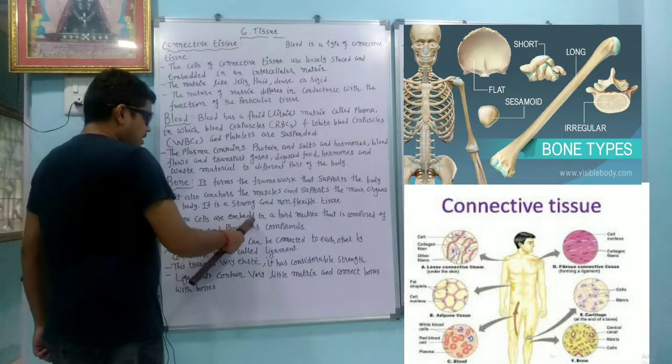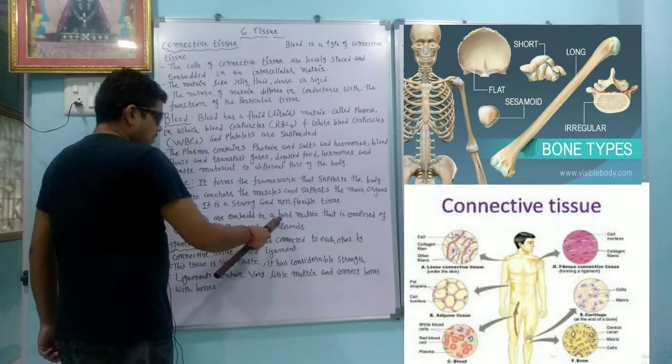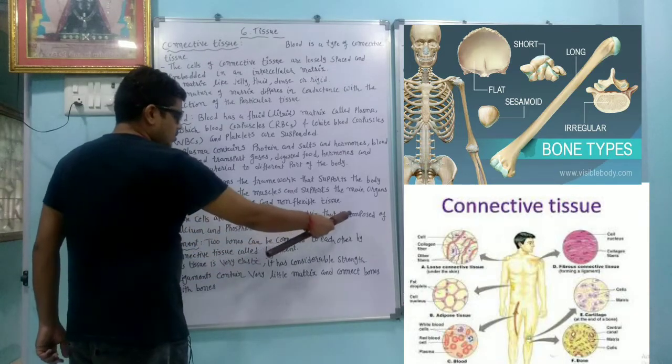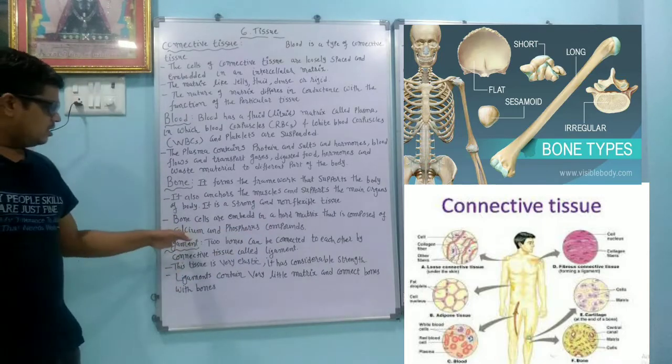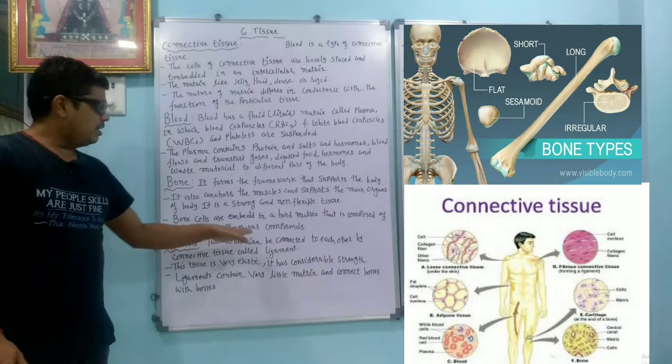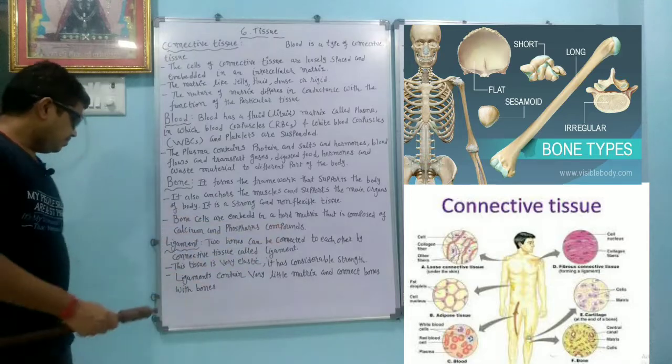Bone cells are embedded in the hard matrix that is composed of calcium and phosphorus compounds. So it is generally made up of calcium and phosphorus compounds.